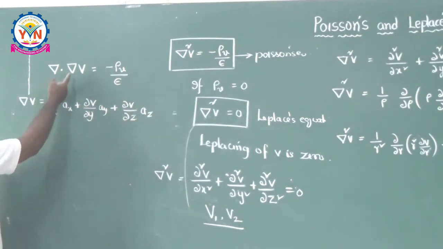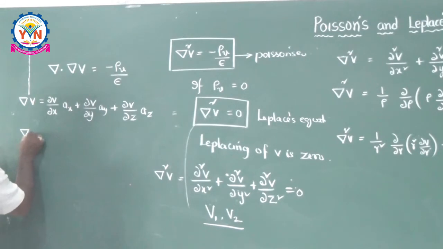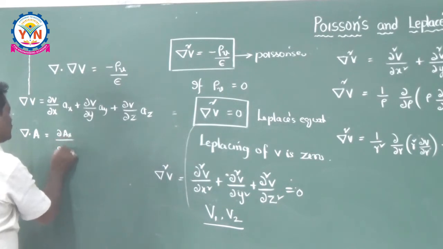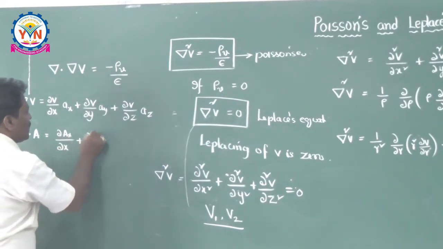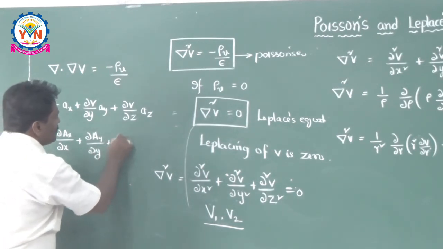Del dot of, that means del dot of some vector A, suppose. How do you do it? Dou Ax by dou x plus dou Ay by dou y plus dou Az by dou z.